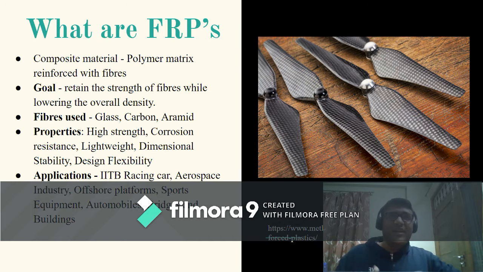FRPs have got some really desirable properties all in one place. These include high strength, which is basically the property of fibers, corrosion resistance. This is the property of polymers like vinyl ester, for example. Dimensional stability. This stands for the amount of change in dimensions with the change in temperature. FRPs are dimensionally stable because they can be designed in a way so that coefficient of thermal conductivity becomes zero. Design flexibility. This means that they can be easily manufactured in any shape and form required.